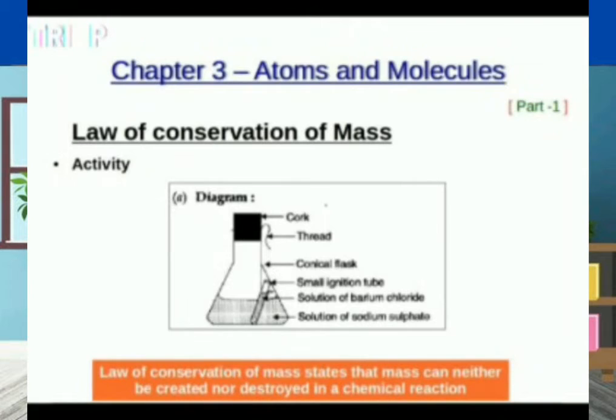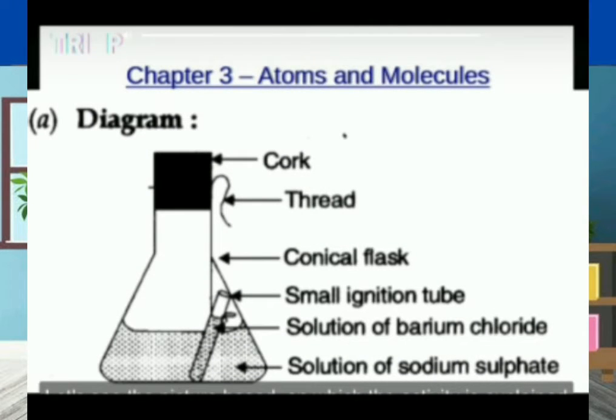The first is the law of conservation of mass. To understand this law, we are going to do an activity. We take a solution of sodium sulfate in a conical flask and a solution of barium chloride in a small ignition tube.